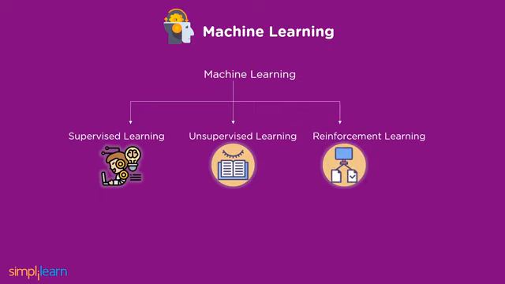And the third type of machine learning is reinforcement learning. Here, the agent learns from feedback. It learns to behave in a given environment based on actions and the result of the action. This feature can be observed in robotics.